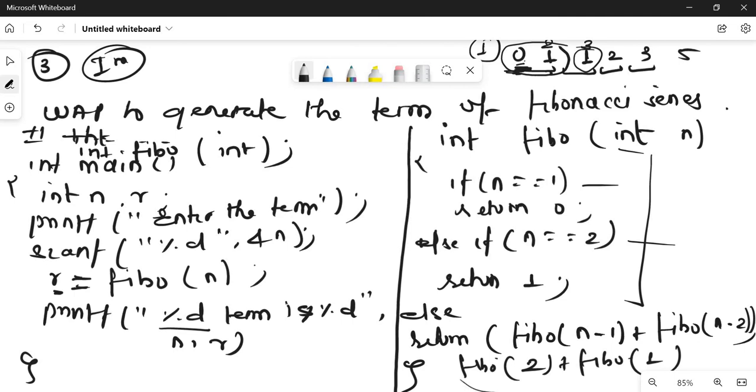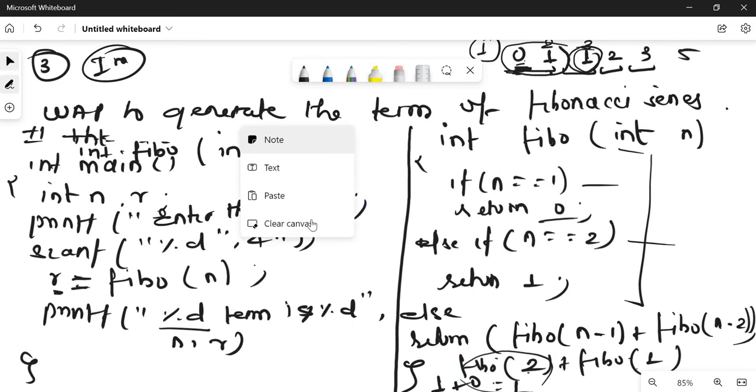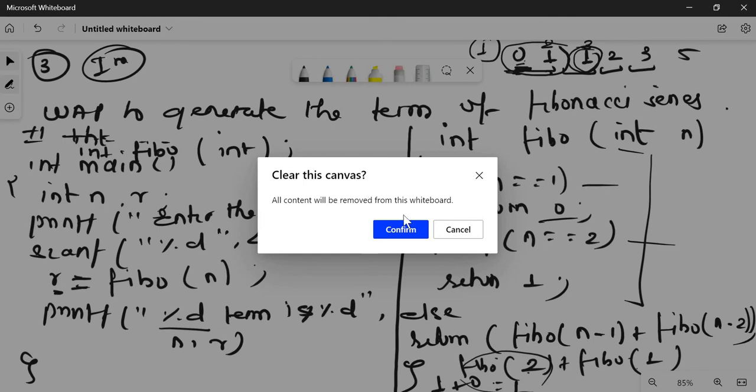So if the value of the term is 2, the value is 1, and if the value of the term is 1, the value is 0. So 1 plus 0 is 1. It means that the third term is 1. Like this, recursively it is going to call itself. Fine. Okay, so let me go very fast to some important questions again.